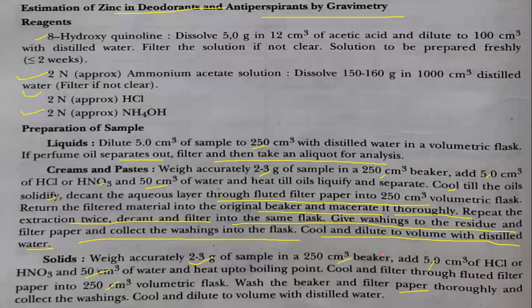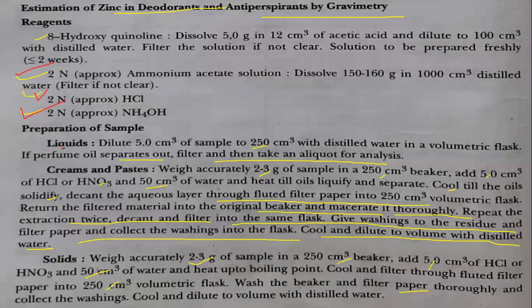After this, we will see the estimation of zinc in deodorant and antiperspirant. That process we are going to do by gravimetry. What are the things required for that? 8-hydroxyquinoline is there, 2 normal ammonium acetate solution, 2 normal HCl, and 2 normal ammonium hydroxide.